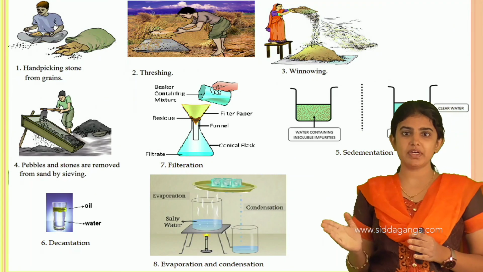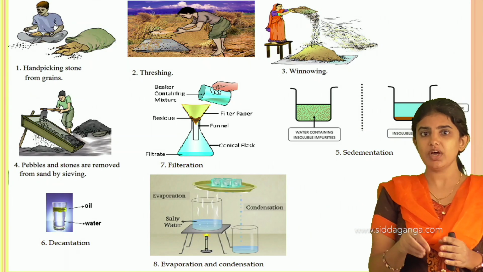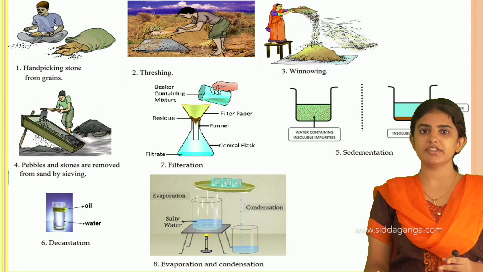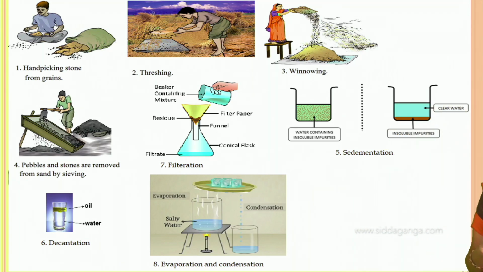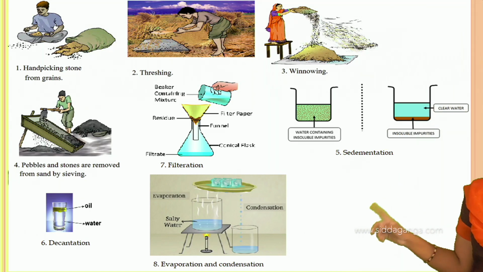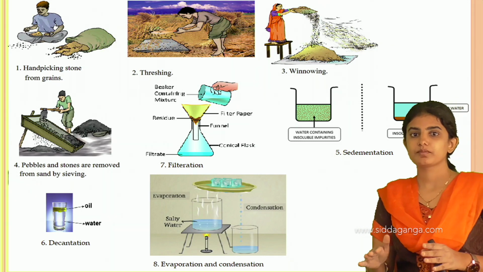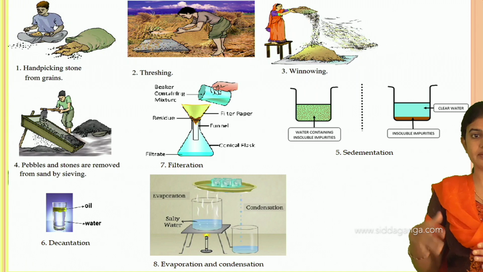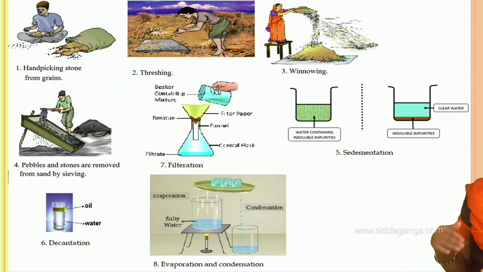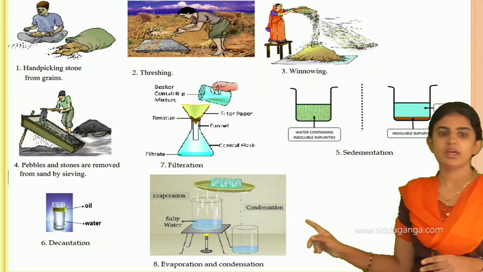This supernatant layer is poured into another vessel, thereby the decantation process is carried out, and this decantation process has to be followed by the filtration process, where impurities are completely removed. These impurities can again be completely removed by the process known as evaporation as well as the condensation process.